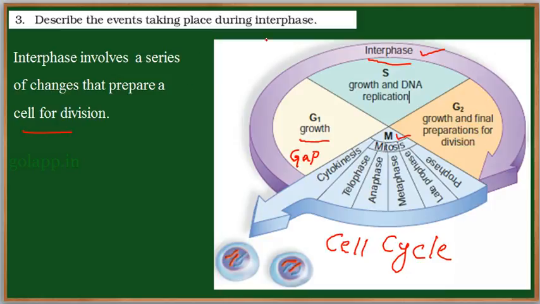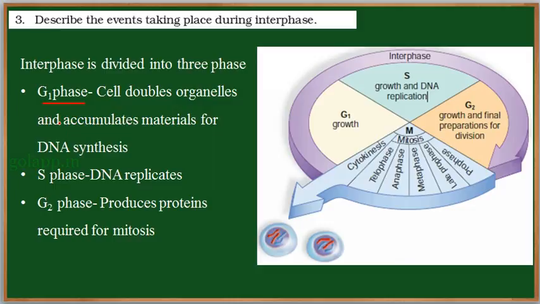Now let us see each phase in detail. Let us observe G1 phase. G1 is nothing but growth 1 or gap 1. During this phase, the cell doubles all the organelles, that is, the content of the cytoplasm is increased, and it accumulates material for the next stage. In the next stage, DNA is getting synthesized. So the material which is required for the DNA synthesis will be produced during the growth 1 phase. The cytoplasmic content as well as the enzymes or proteins which are involved in DNA replication will be produced during the growth 1 phase.